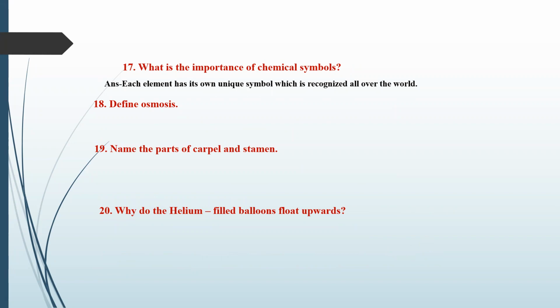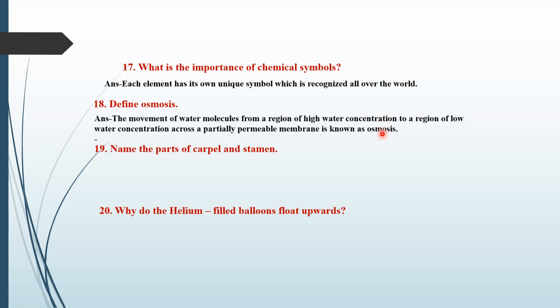Define osmosis. What is osmosis? Osmosis is a special kind of diffusion. Yes, osmosis is a special kind of diffusion, and it represents that the water molecules will move from higher concentration to the lower concentration.